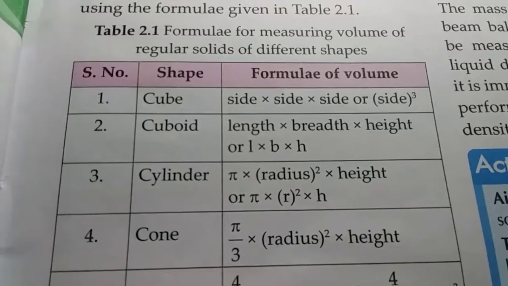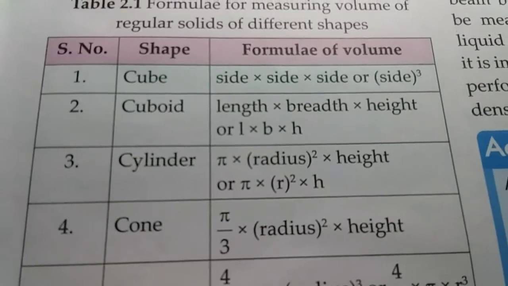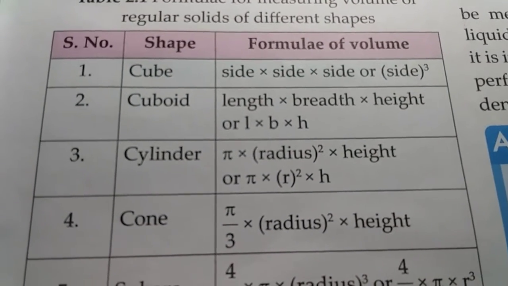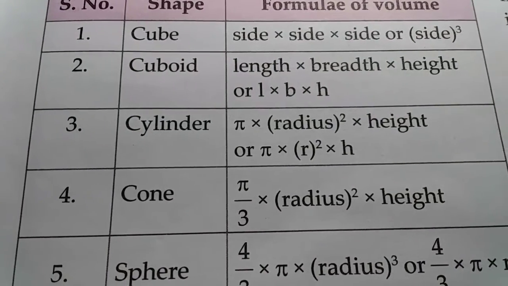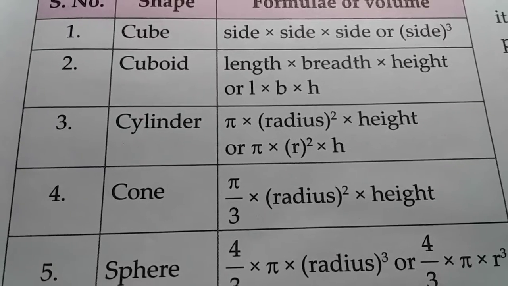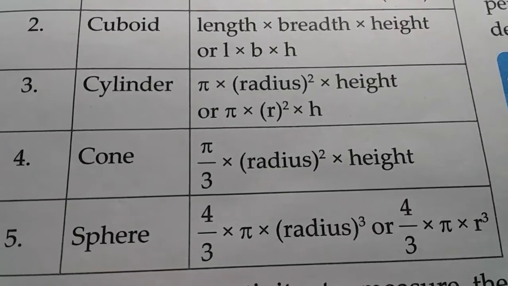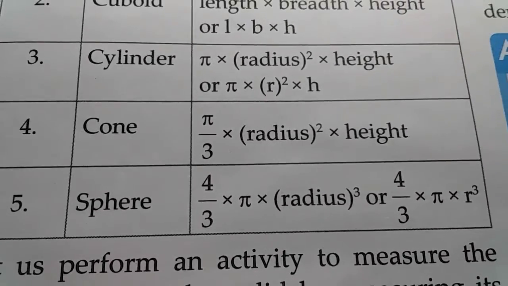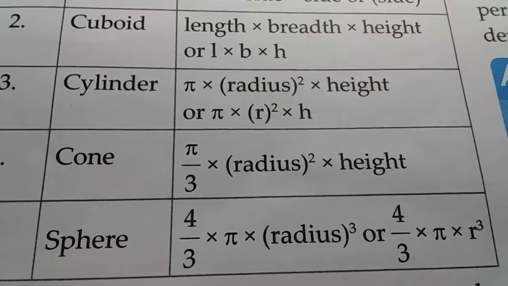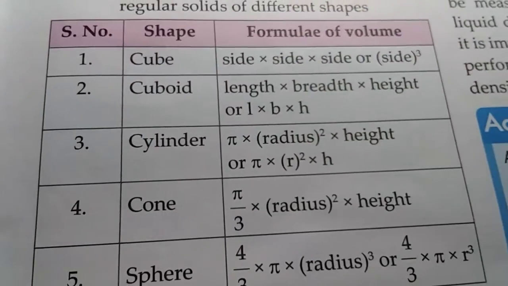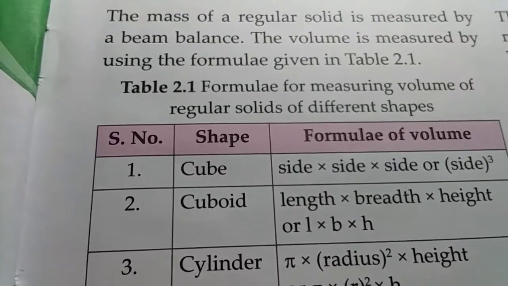For a cube, the formula of volume is side into side into side, or side cube. For a cuboid, it is length into breadth into height, or L into B into H. For a cylinder, it is pi into r square, radius square into height. Then cone, pi upon 3 into radius square into height. Sphere, 4 upon 3 into pi into radius cube. So these are some of the formulas to find out the volume, and mass is found out by beam balance.